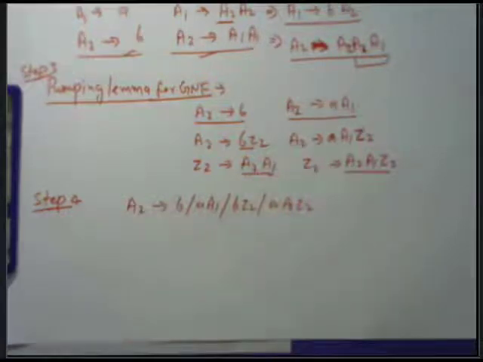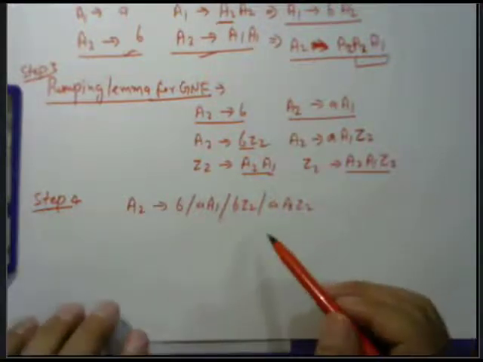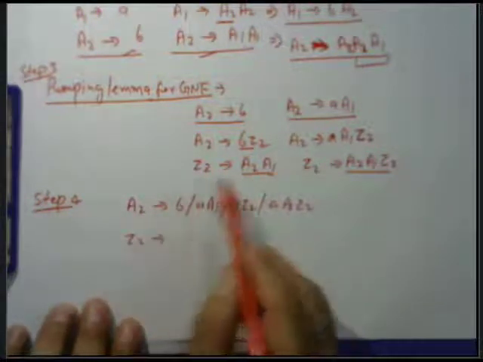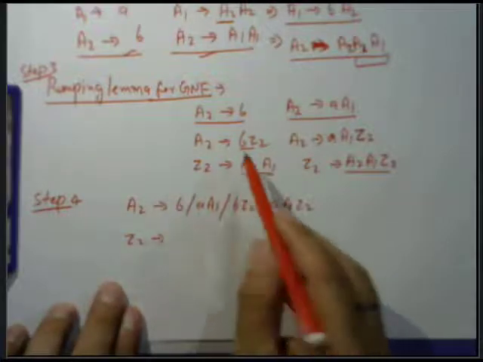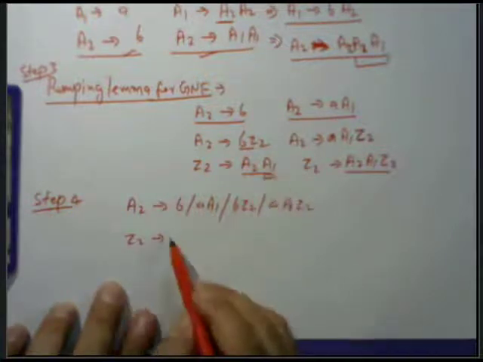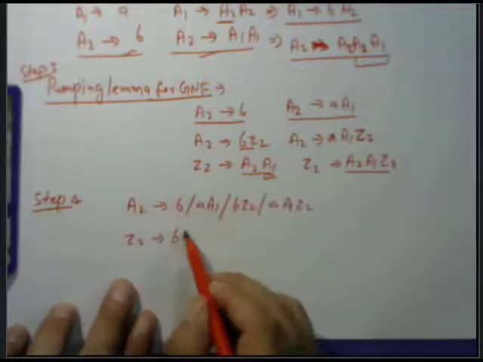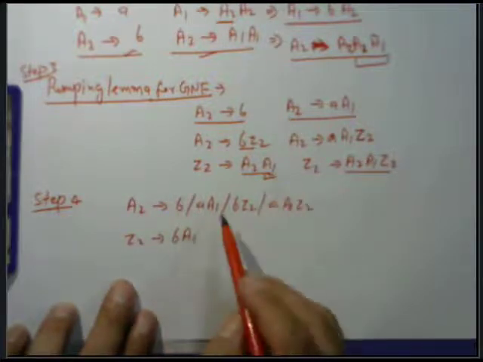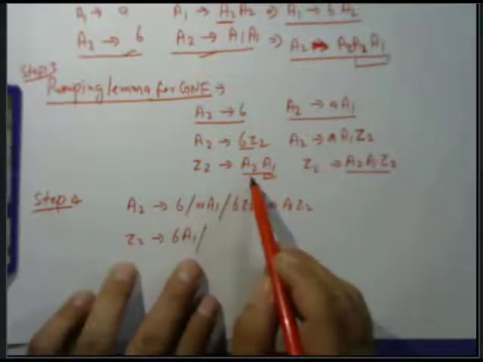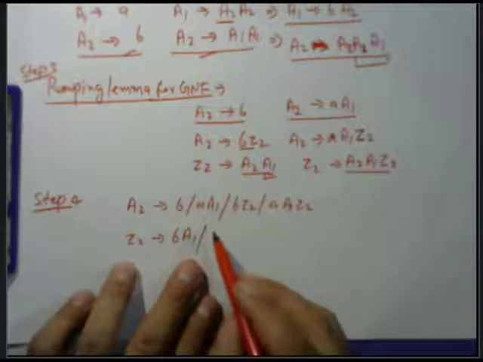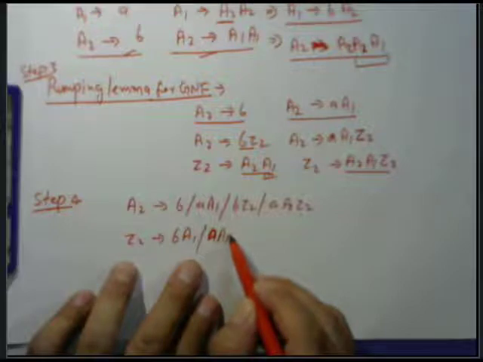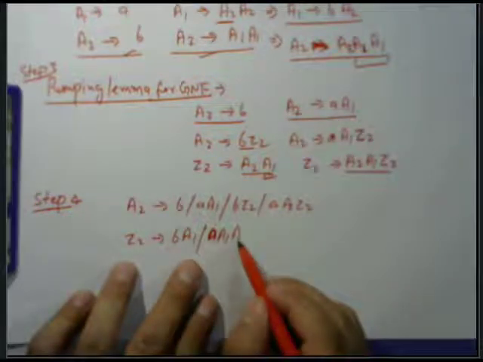Similarly, we can find the value of Z2. The value of Z2 is in the form of A2 A1, then if you replace the value of A2, you get the last product as A1. Then the first product A, then BA1, BA1. Then again the second value of A2 is AA1, sorry, AA1, AA1 A1.